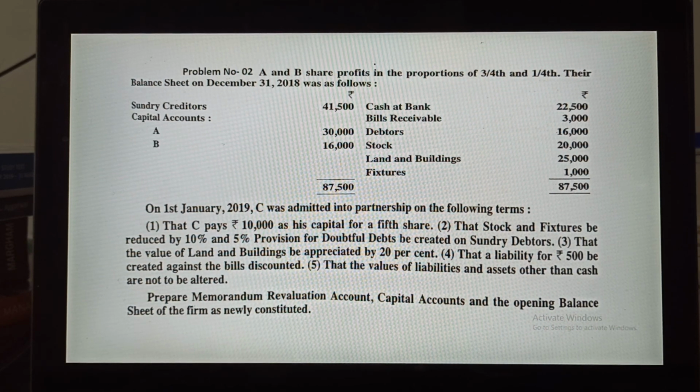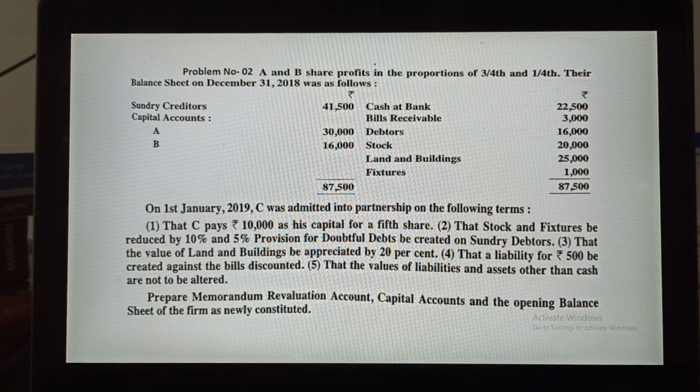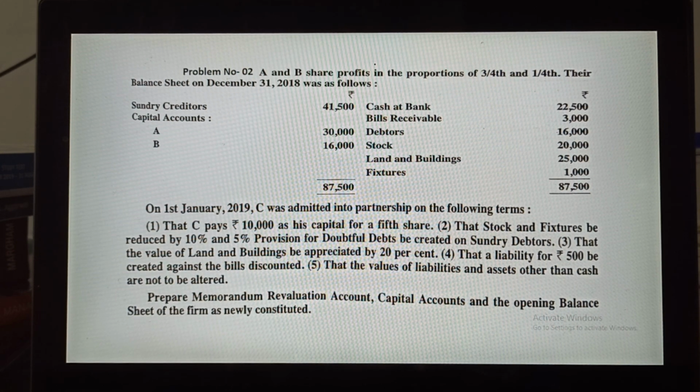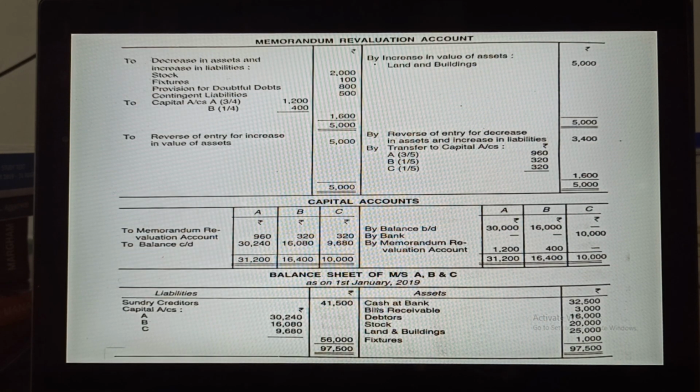Stock and fixtures are both assets and both are decreasing, and the provision for doubtful debts is increasing. So all these three items will come on the debit side. Stock: 10% of the total amount of 20,000 will become 2,000.